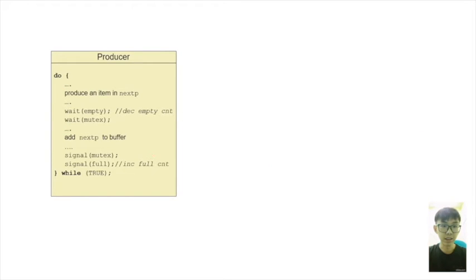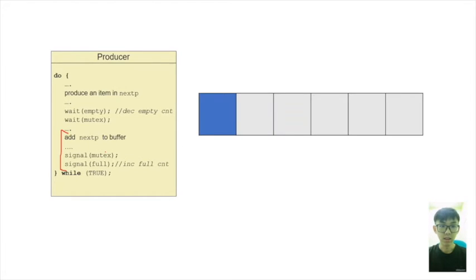Let us look at the next segment of this code, included from here to here. Now the item is added into the buffer. The blue slot in this buffer represents that one item is added into it.